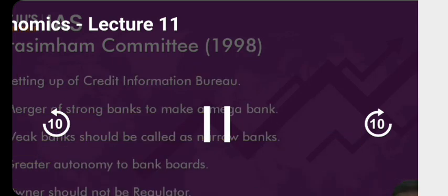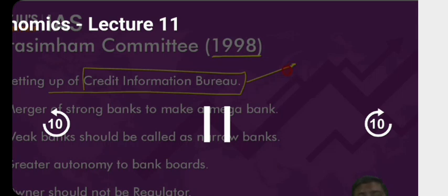Second set of recommendations, 1998. CFS 2, 1998. Set up a Credit Information Bureau. Now let me elaborate on this. There is one financial institution in India, that is CIBIL. How many of you have heard of this? Let me know.